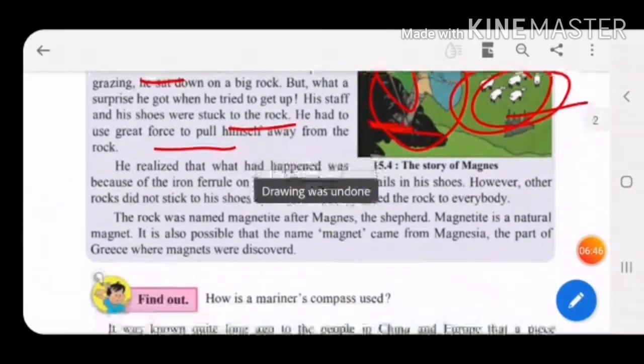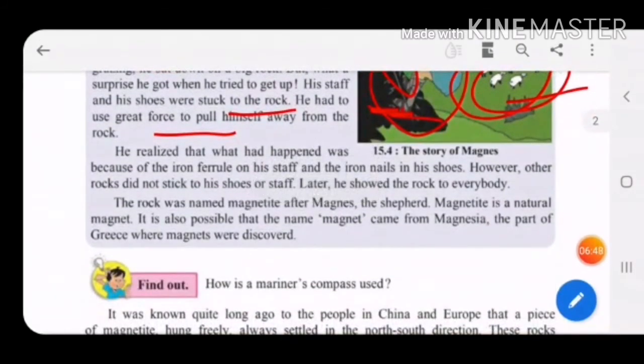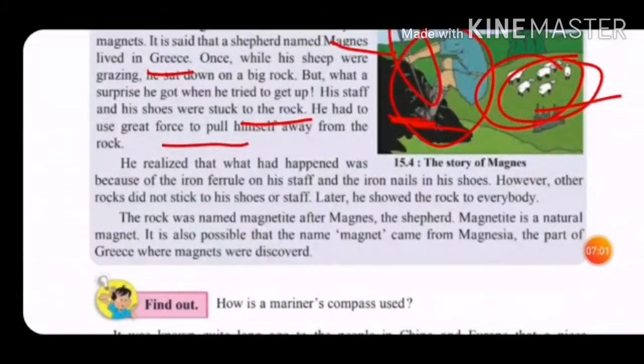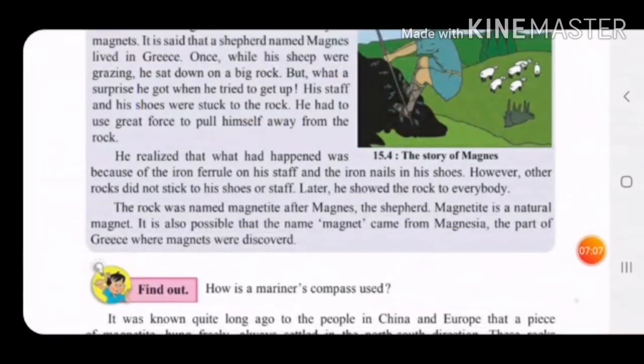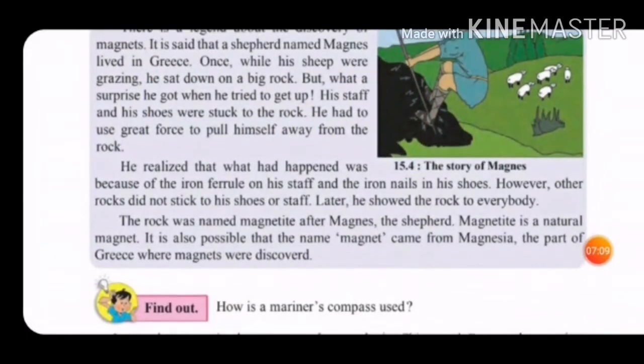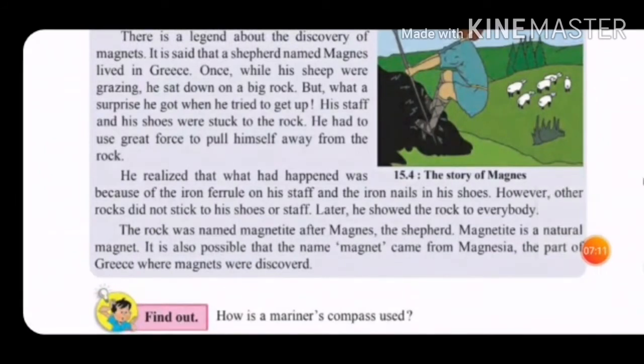He realized that what had happened was because of the iron ferrule on his staff and the iron nails in the shoes. However, other rocks did not stick to his staff or shoes. Later he showed the rock to everybody. Children, he found out that in his staff, the iron stick, and in the shoes there were iron materials present.